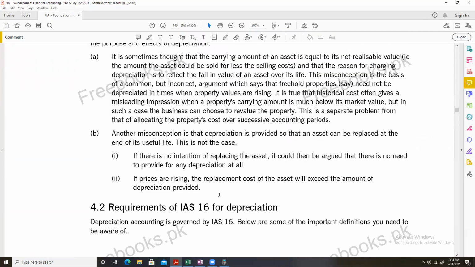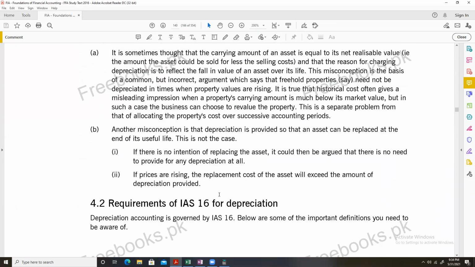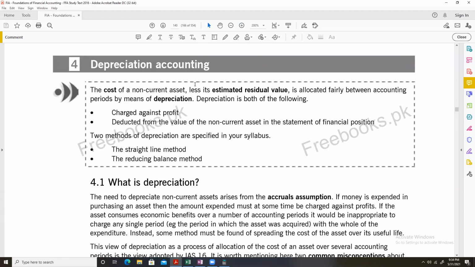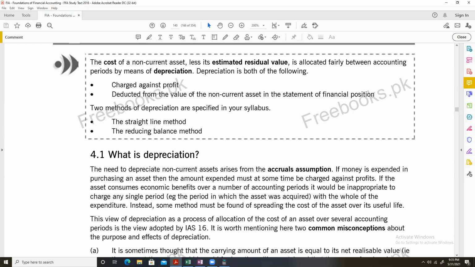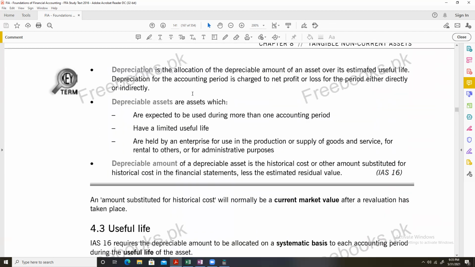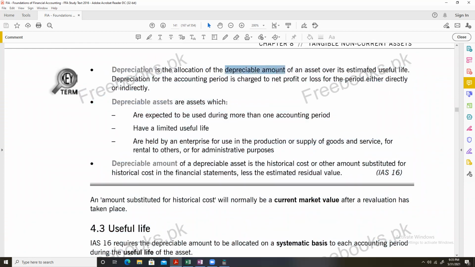Now, there are some other points to note about depreciation. IAS 16 says that depreciation is the allocation of the depreciable amount of an asset over its estimated useful life. Now, what is depreciable amount?